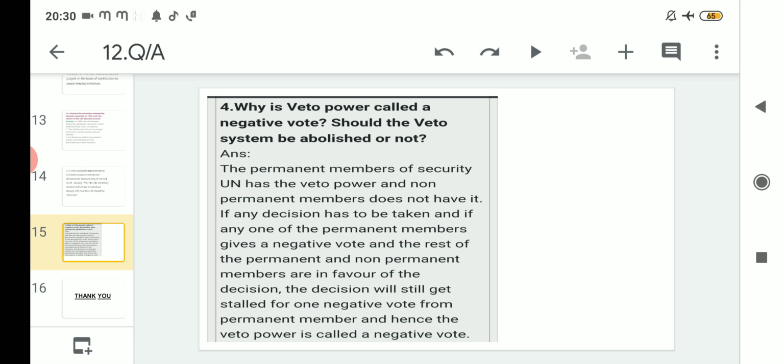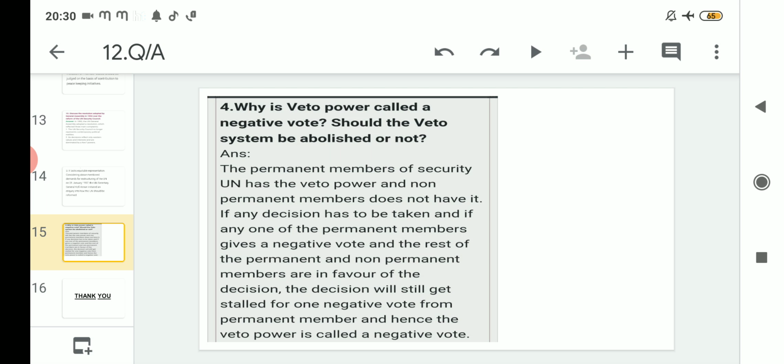So if 4 permanent members have given yes and the other 193 members have given yes, you add 193 plus 4 and it becomes 197. At that very moment, if one of the permanent members out of 5 gives a negative vote, that means veto, if that particular permanent country says no, then the support of those 197 countries will get dissolved. So for that also the veto power of the 5 permanent members is very important.